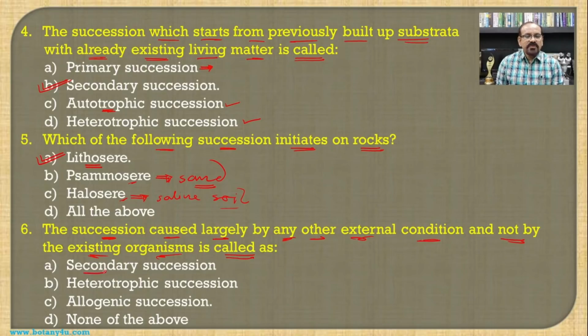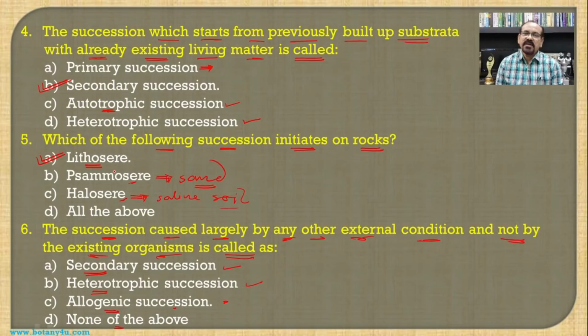So we have the options: secondary succession, heterotrophic succession, allogenic succession, and none of the above. If we see secondary succession, we have seen it in question number 4. Heterotrophic also we have seen there, and the remaining one is allogenic succession. So such a type of succession which is caused by other external conditions and not by the existing